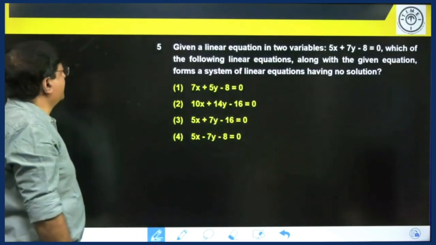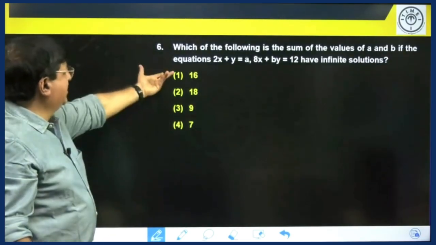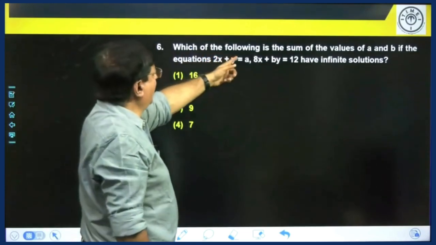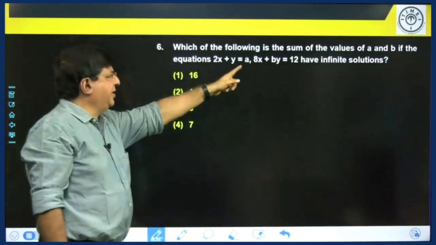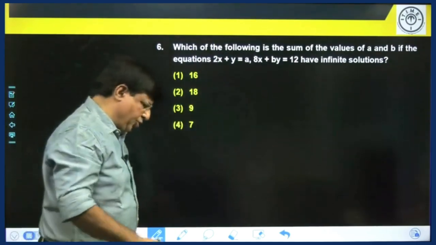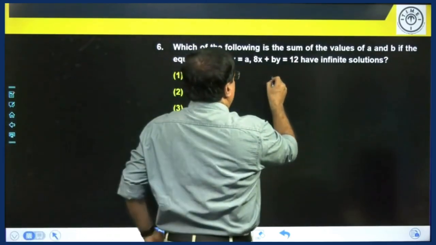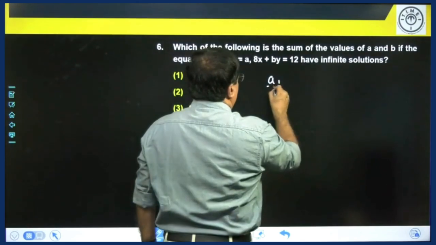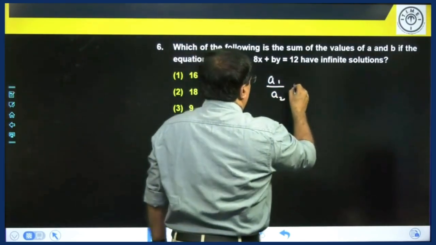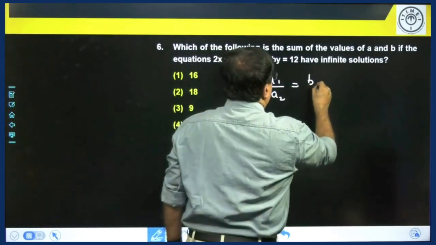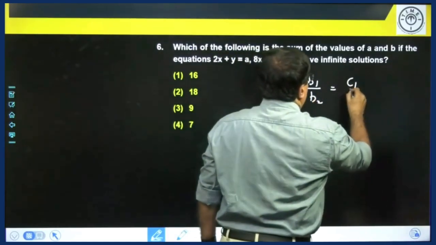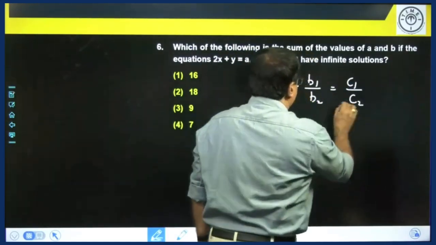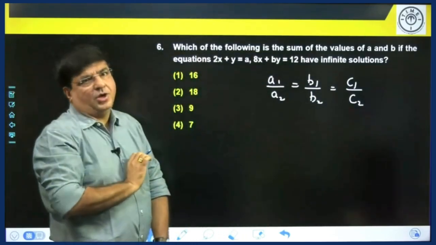Question number 6. Again, this is a problem on equations. Which of the following is the sum of the values of A and B if the given equations have infinite solutions? Infinite solution, what is the condition? I will give you the condition again. A1 by A2 is equal to B1 by B2 is equal to C1 by C2. This is the condition for infinite solution.